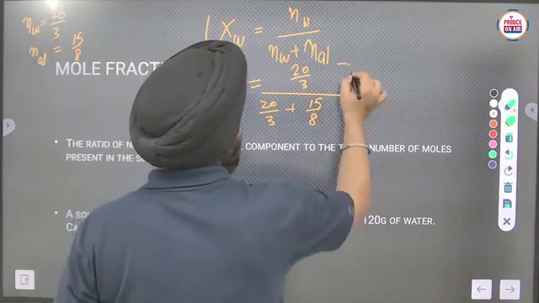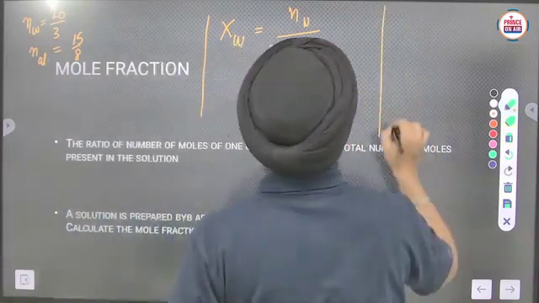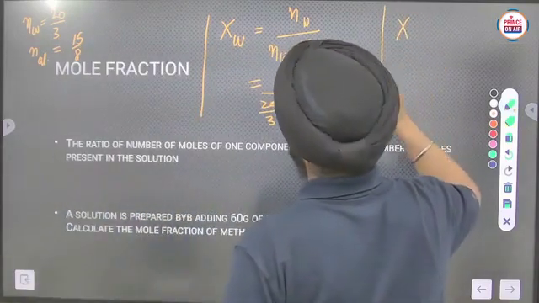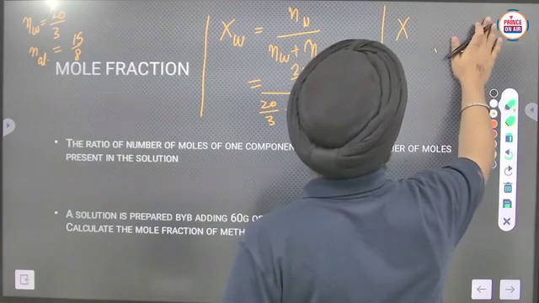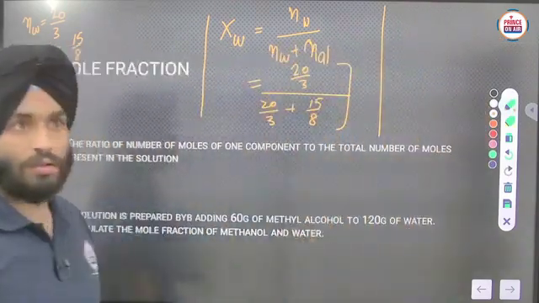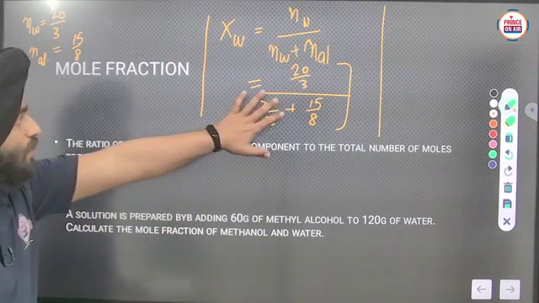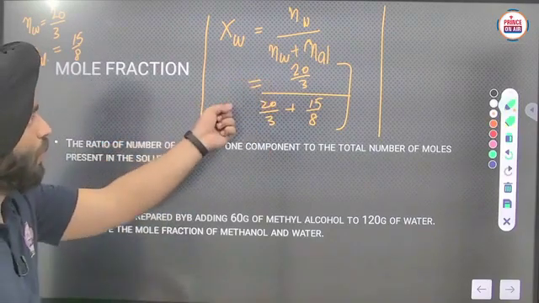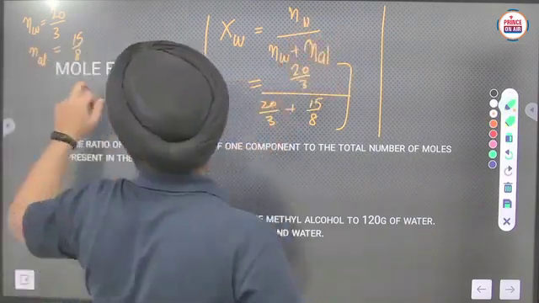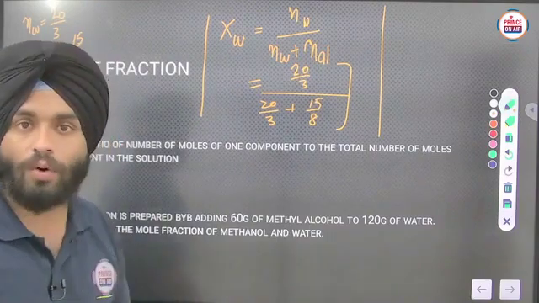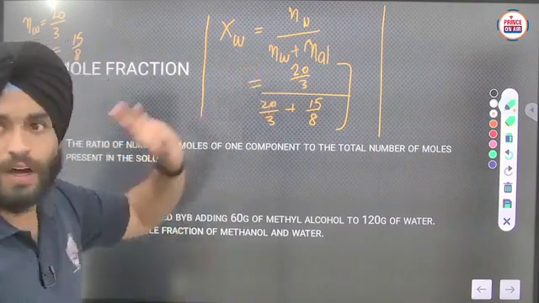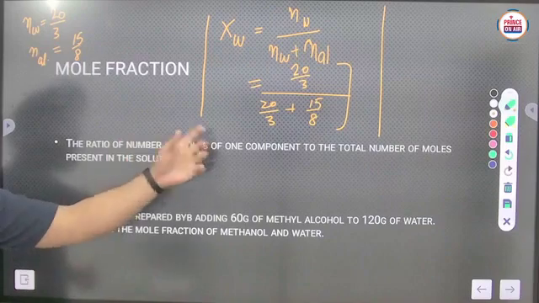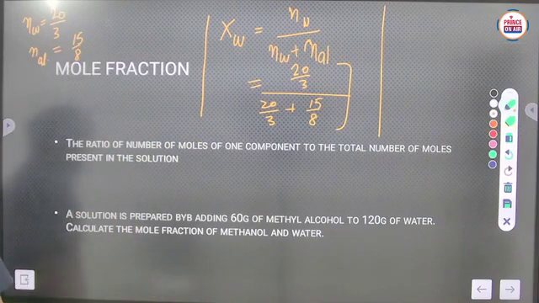So that value you have to solve. By solving this equation, you can calculate the mole fraction of alcohol by subtracting it from 1. Try to solve it yourself.